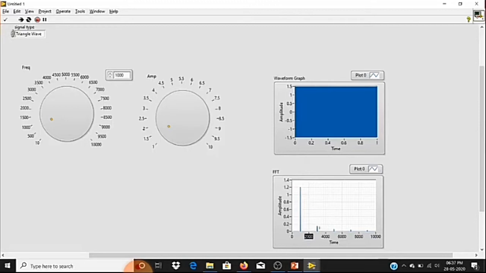The next peak you will be getting at 3000. The next odd harmonic is 5000, and the next peak you can see is at 5000. So right now you can see the difference. If you want to find the difference between sine and triangle, you can easily calculate the number of fundamental frequencies. For a sine waveform, we get only a single fundamental frequency. For a triangle waveform, we get more than one. With the help of that, we can easily differentiate the two waveforms.